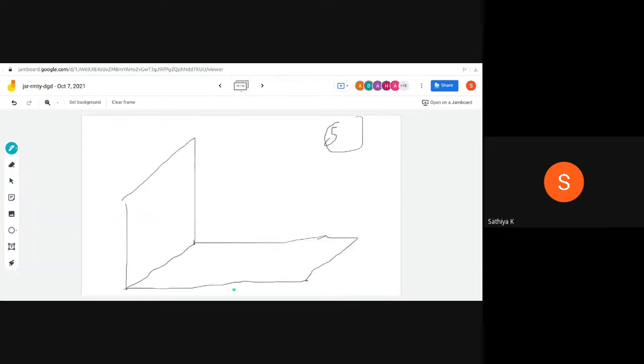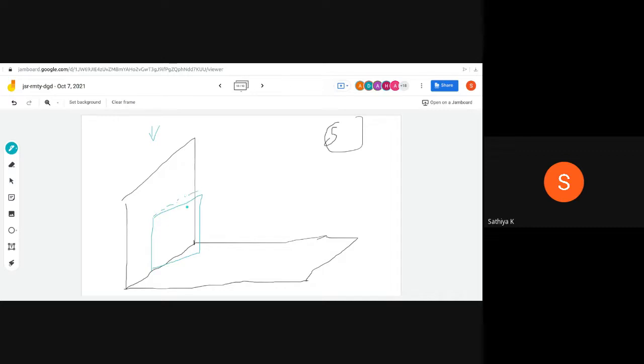In this case, let's draw the plane here itself, then only you can easily understand. So when I see from the top, I can see this inclination, somewhat like that.